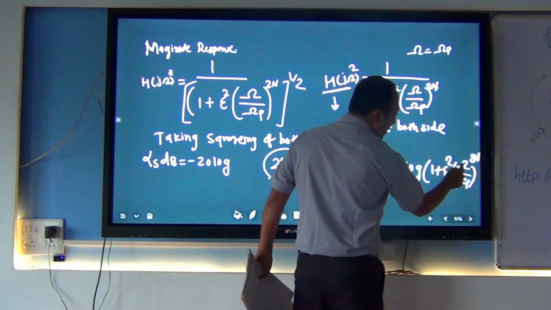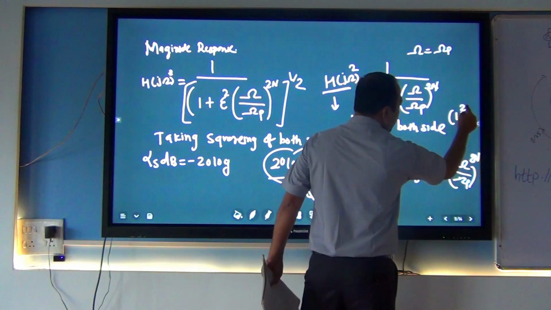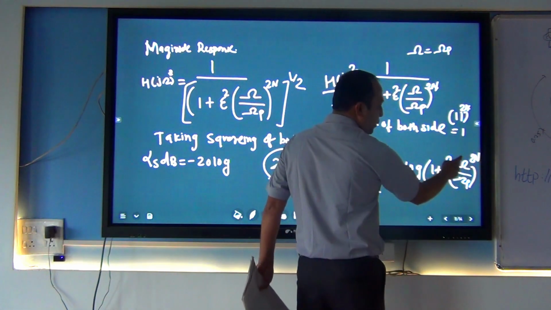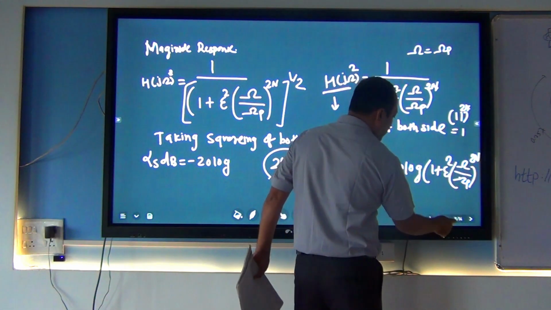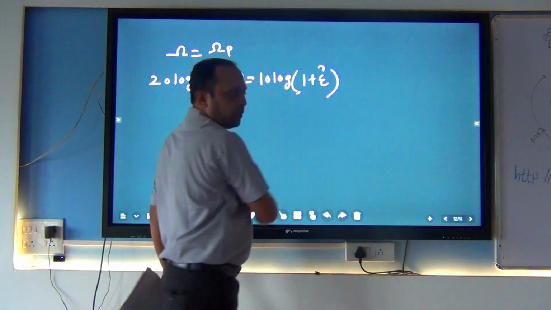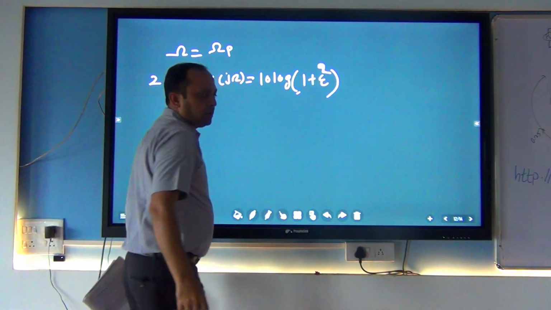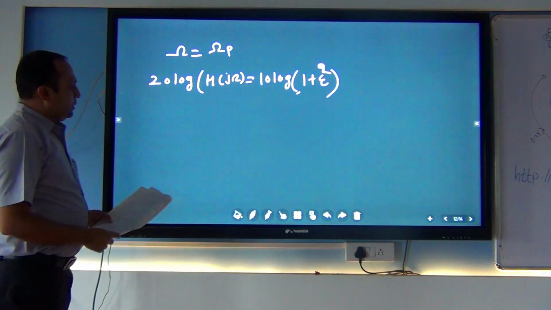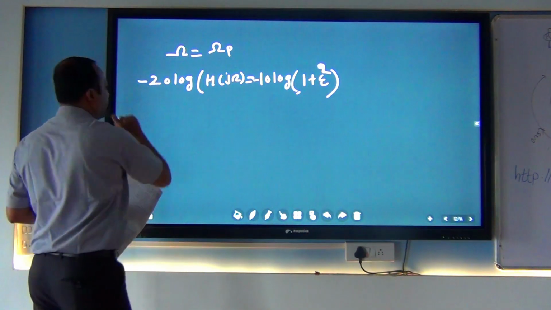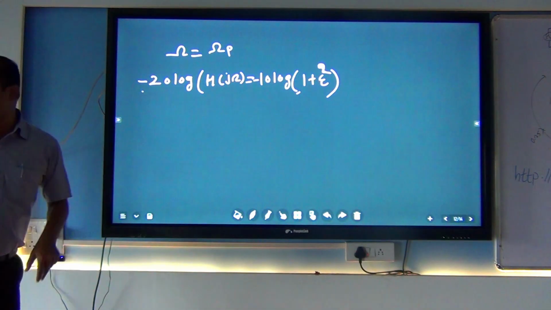I am substituting the value. So 1 by 2 raised to n, 1 by 2 raised to n means it is 1. So this whole thing, here we are putting, so then there is minus 10. Yes, minus 10, correct. This is minus, this is also minus. Always your attenuation is represented in minus.